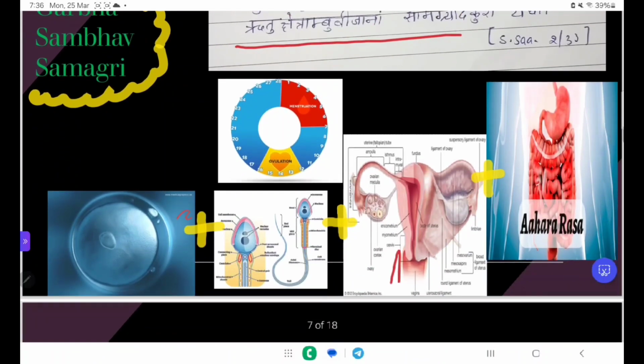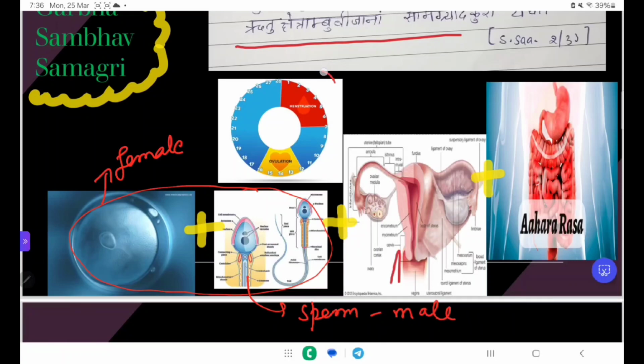First we have to take our Bija. Bija is the ovum, which comes from the female, and the sperm comes from the male. Then Ritu here denotes the menstrual cycle, which is in the female. This is the uterus, that is the Kshetra, and Ahara Rasa is representing the Ambu. Ambu simply means water or jala. In this case it represents the Ahara Rasa, like a woman eating some food.